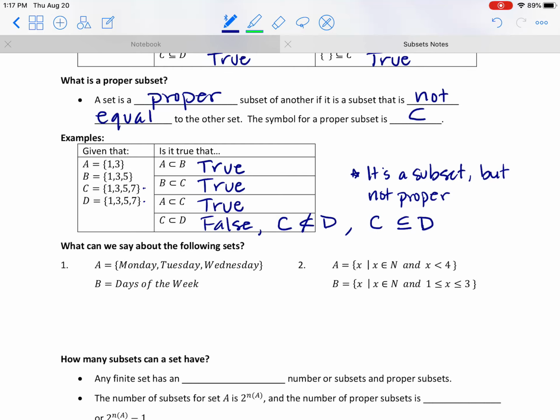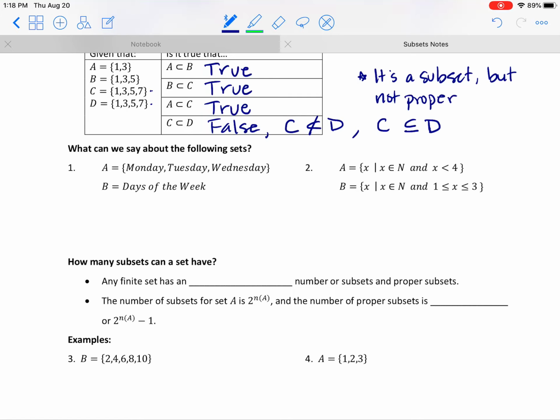So looking at number one, set A is the days Monday, Tuesday, and Wednesday, and set B is days of the week, so all 7 days of the week. So what could we say about these two sets? Well, set A definitely comes from set B, right? The days Monday, Tuesday, and Wednesday, they are days of the week. So we could say that A is a subset of B. And because the sets aren't equal, we could also say that A is a proper subset. Proper, so not going to be underlined. Proper subset of B. And that almost looks like a C.